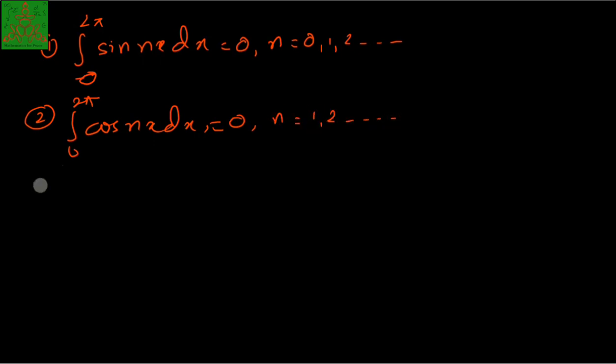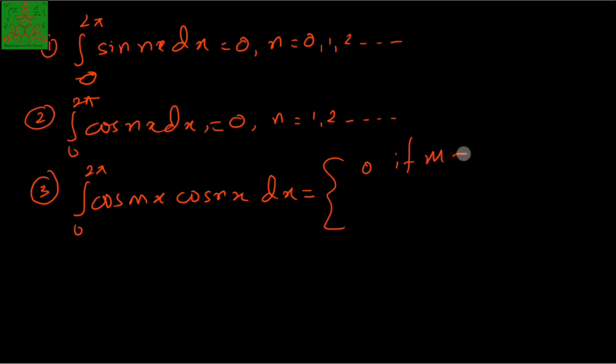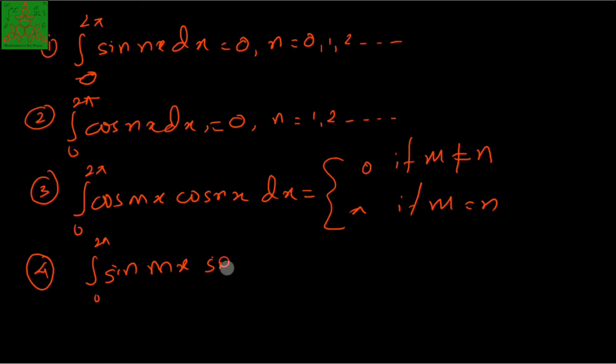The third one is the orthogonality condition for cos. It says that the integral of cos mx times cos nx is 0 if m is not equal to n, and it is pi if m equals n. The fourth one is the same, the orthogonality condition for sin mx and sin nx, where m and n are integers.